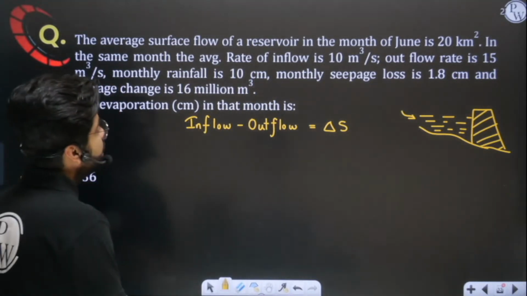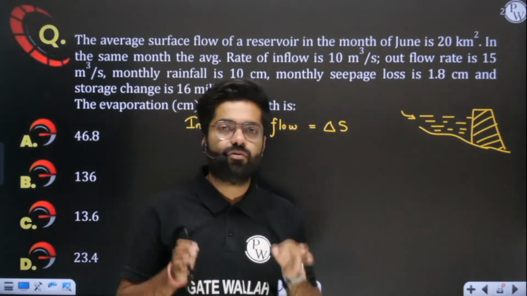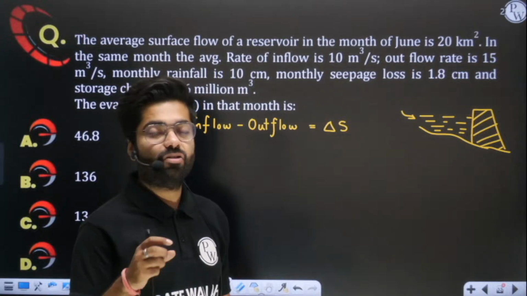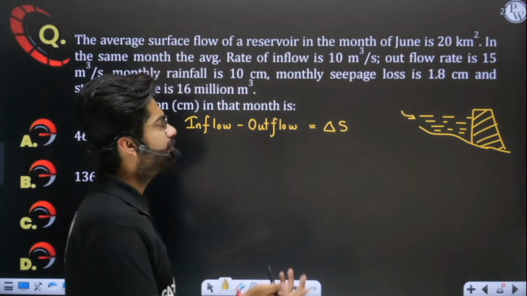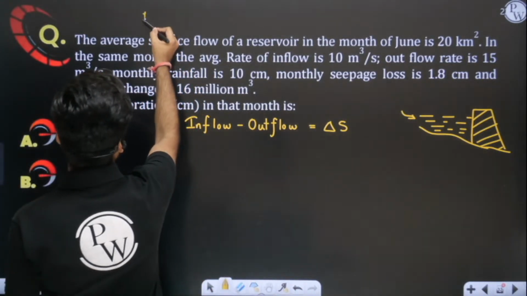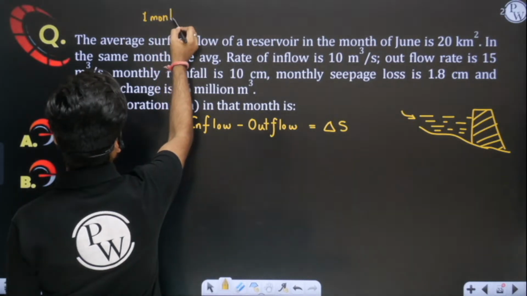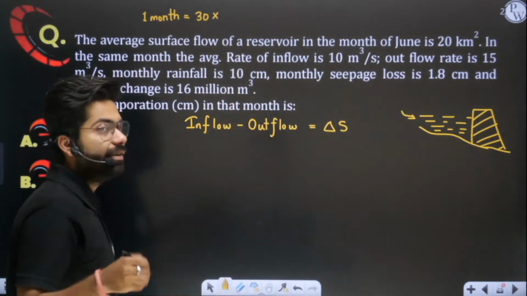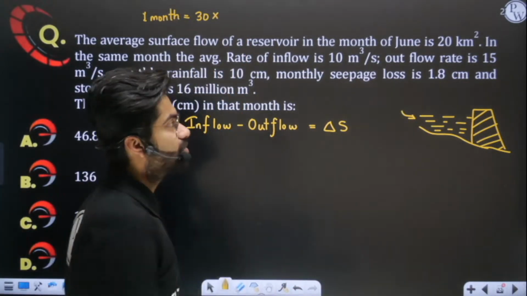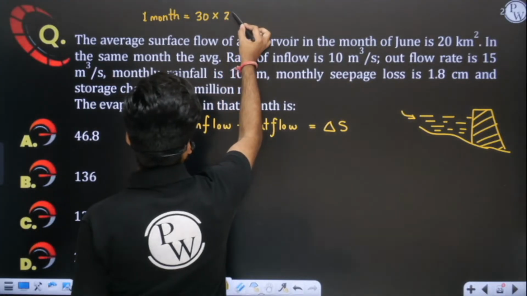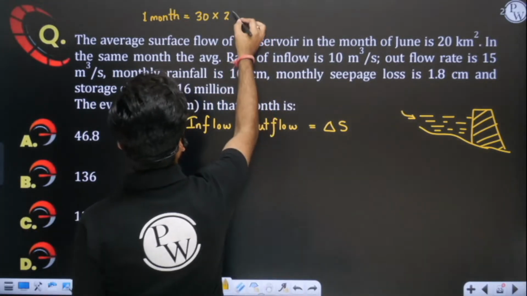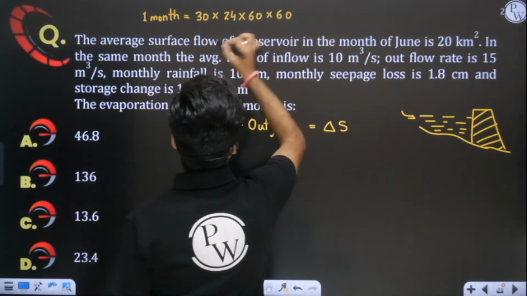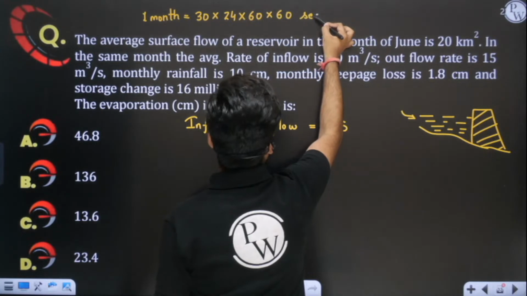See, we have to evaluate for a month. If we want to evaluate for a month, first evaluate how many days, hours, minutes and seconds there are in a month. Let me tell you, it's very simple. You all know that in 1 month there are 30 days, and in one day we have 24 hours. So we multiply by 24. In every hour you have 60 minutes and in every minute you have 60 seconds. So this is the number of seconds in 1 month.